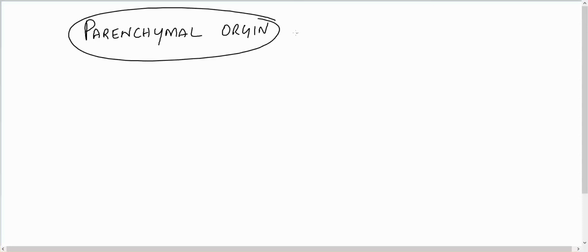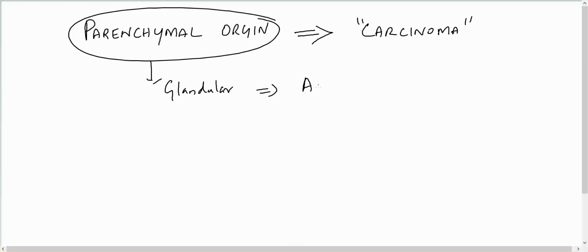If the tumor comes from parenchymal origin, in the suffix we put the word carcinoma. If they form glandular structures, then we put the terminology as adenocarcinoma because it is a malignant tumor.